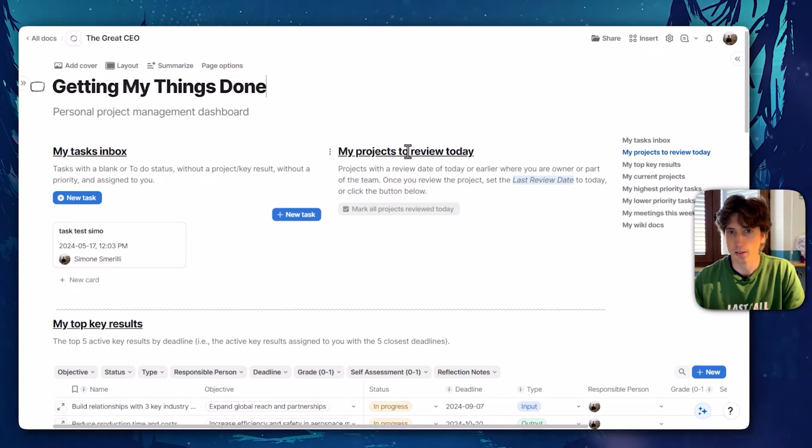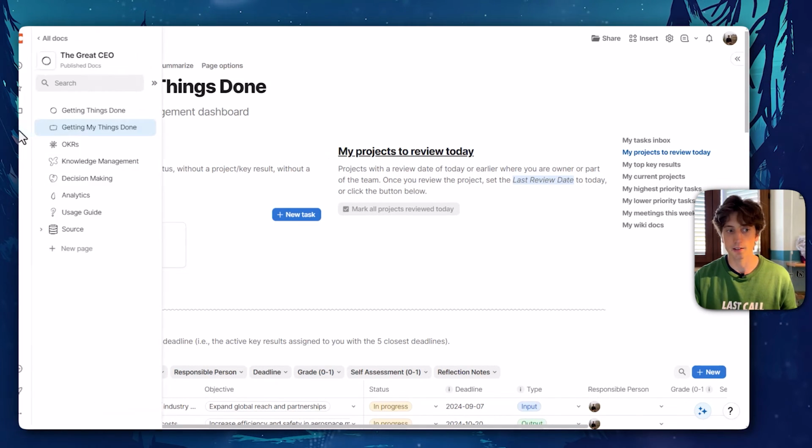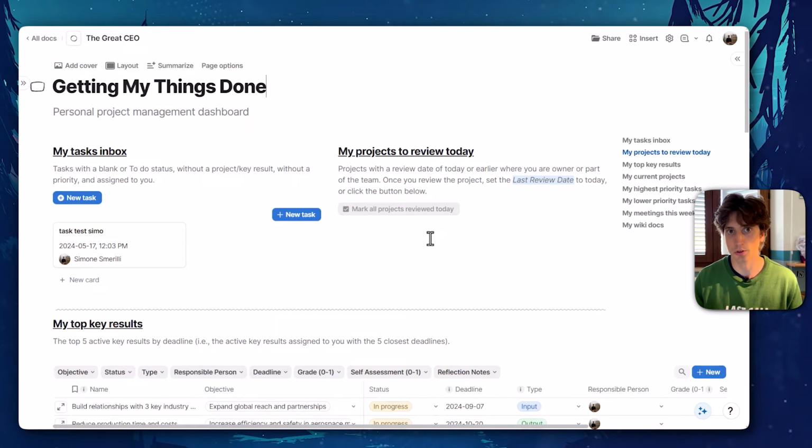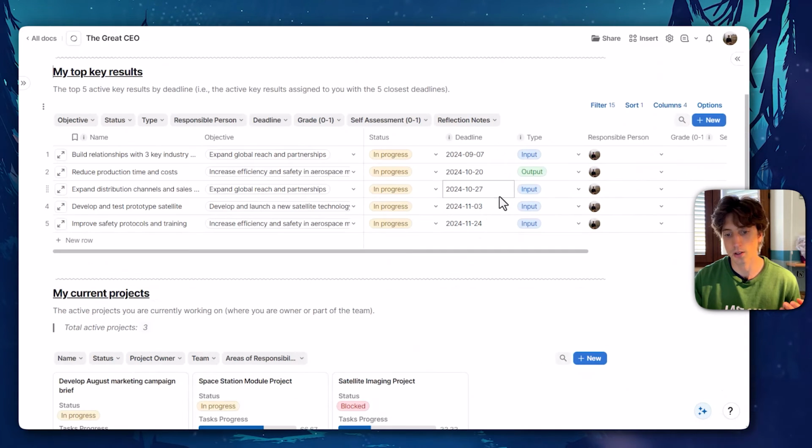And My Getting Things Done follows the same principle as the Getting Things Done dashboard that I showed you. There's an outline, the views are the same, but things are filtered by the user looking at this. So in this case, me, I'm looking only at my data. And if you were to use it right now, you would only see your data. So each user sees only their data. And this helps remove all the chaos from the team dashboard and actually focus on working on my tasks right now. And there's also an additional view that is my top key results.